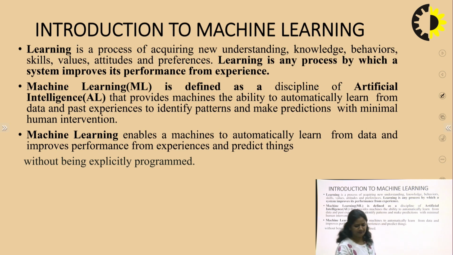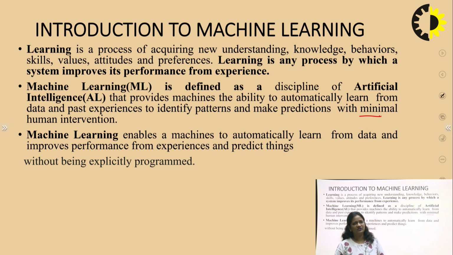Underline this point, minimal human intervention. So machine learning is a subset of AI that provides the ability to learn from past experiences and make predictions for the future goal with minimal human intervention.